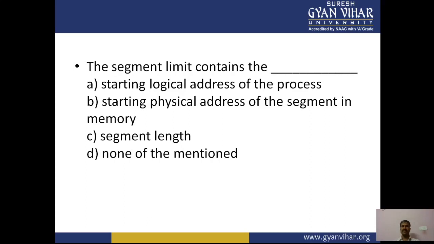Segment limit contains the starting logical address of the process, starting physical address of the segment in the memory, segment length, or none of the above.